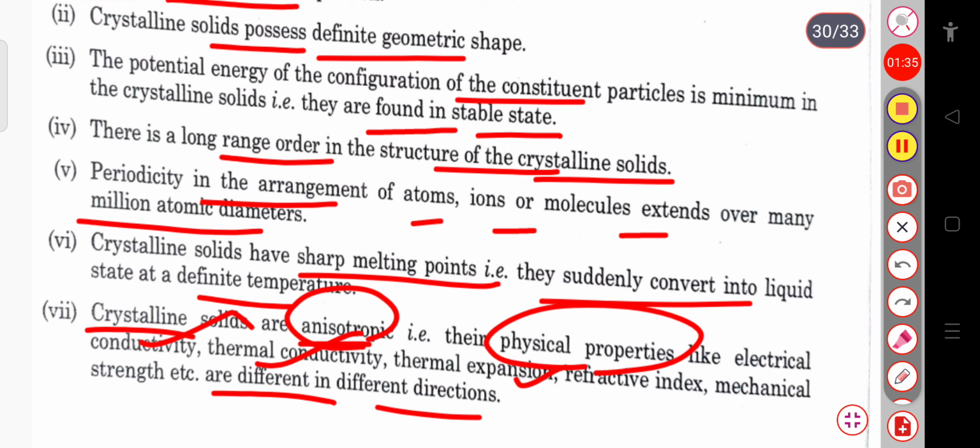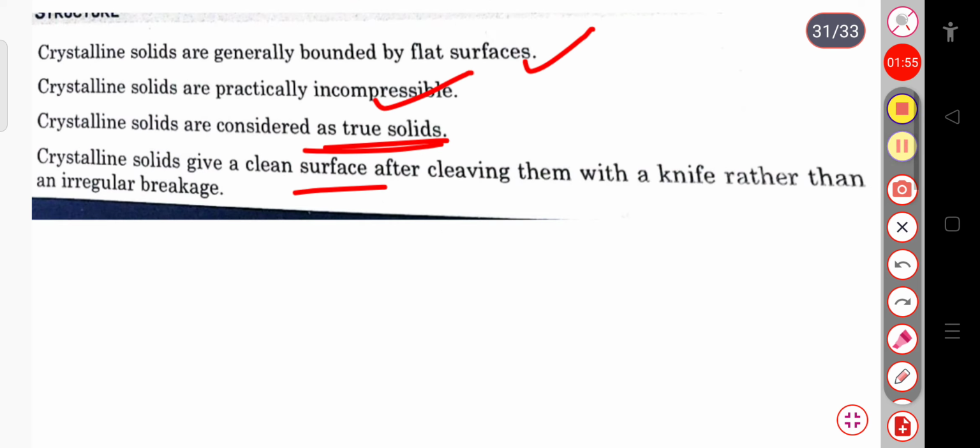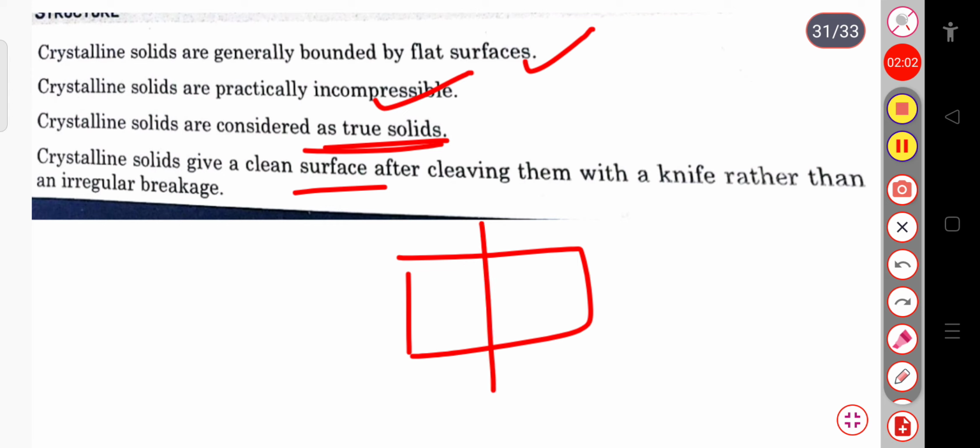These crystalline solids are generally bounded by flat surfaces. They are practically incompressible. They are known as the true solids. And these crystalline solids give a clean surface after cleaving them with a knife, rather than an irregular breakage. If you cut a crystalline solid with a knife, then it will give a clean surface, that is, it has a regular breakage.